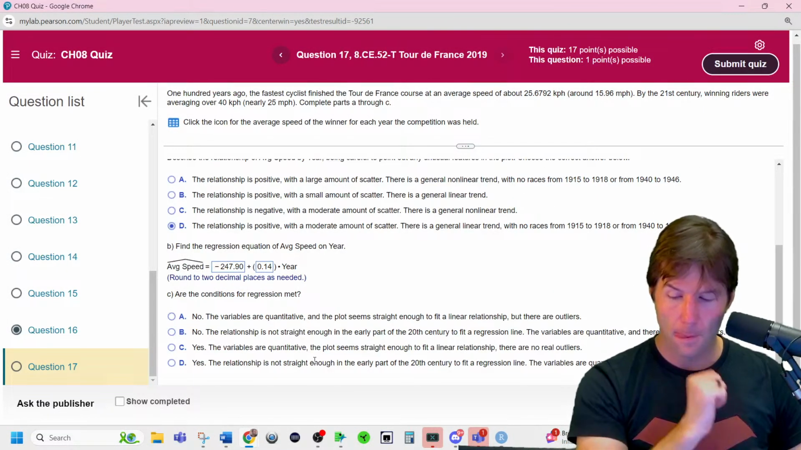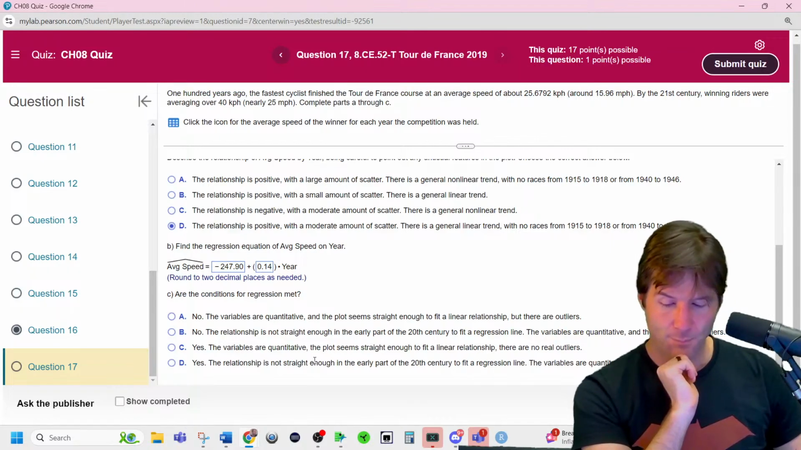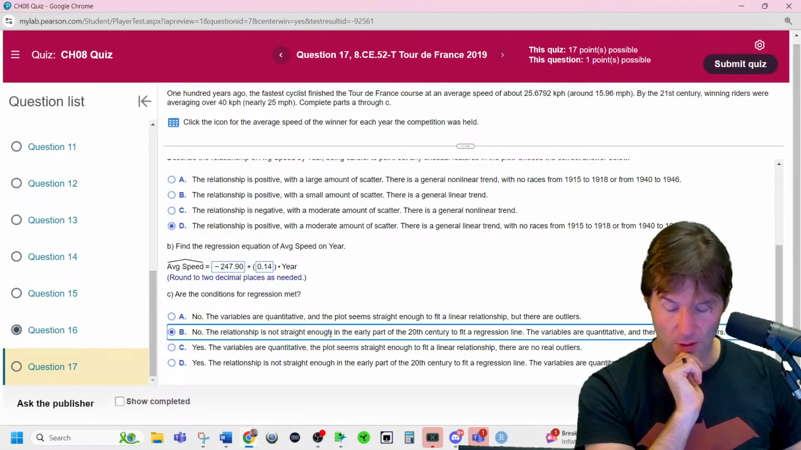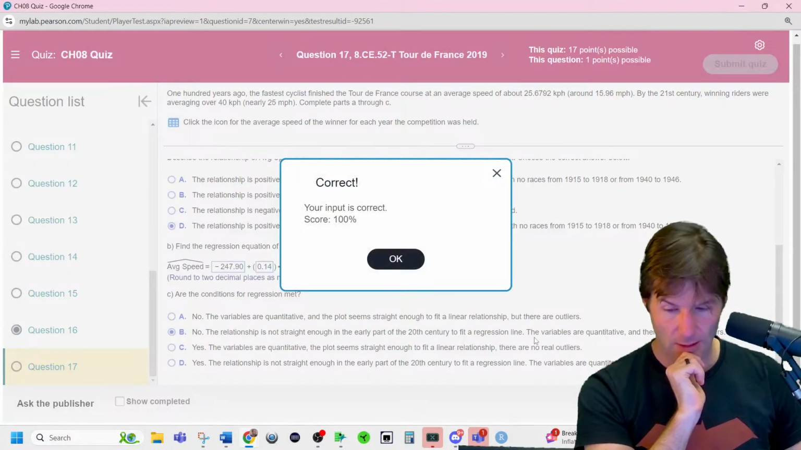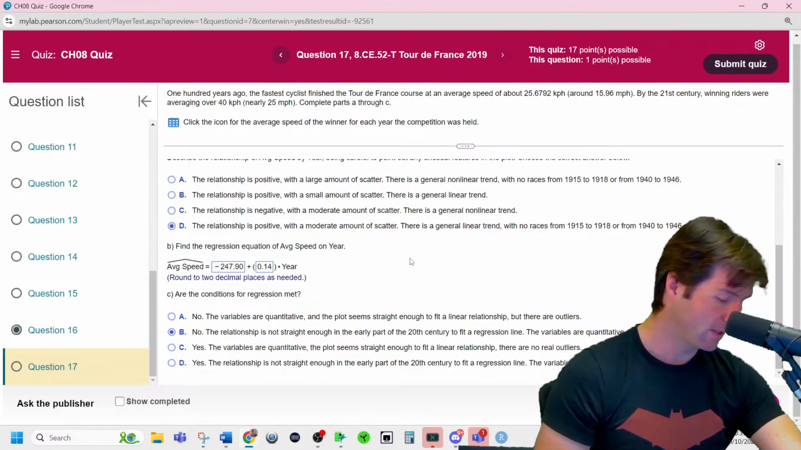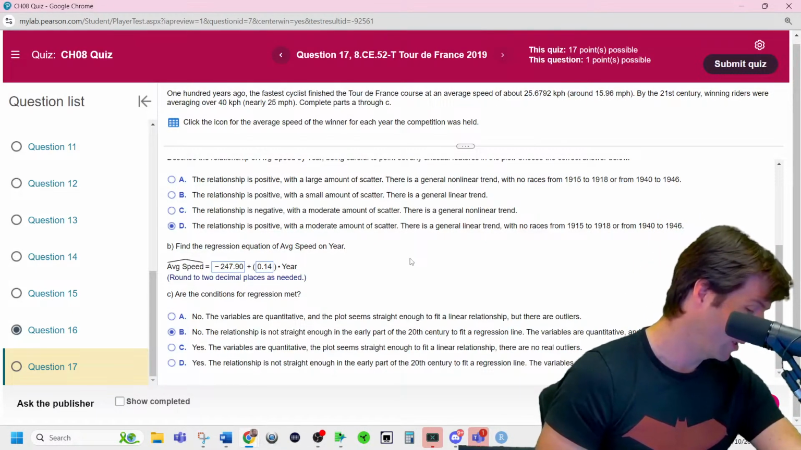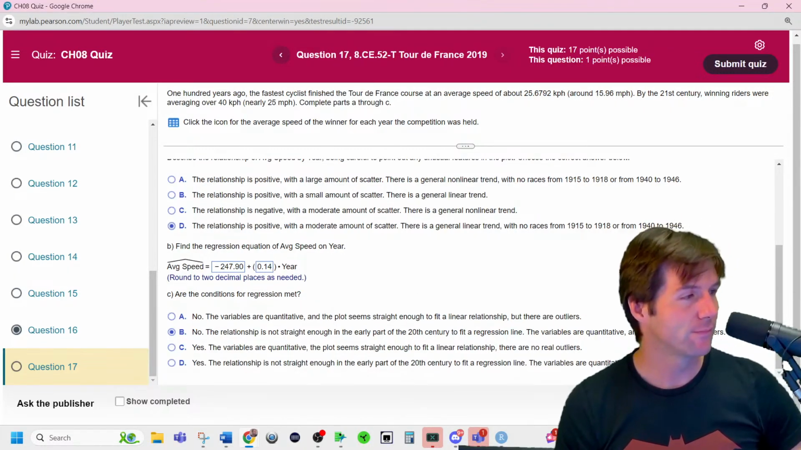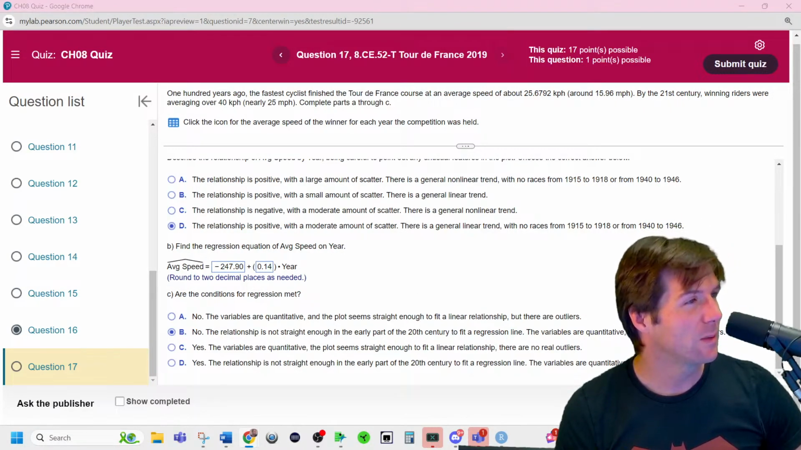Are the conditions met? I think this is good right here. The relationship is not straight enough in the early part of the 20th century to fit a regression line. Let's check that. Yeah. Oof, oof. Yeah, it's issue-y. It's problematic. It's a bit of a problem.